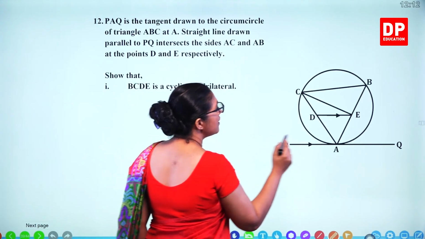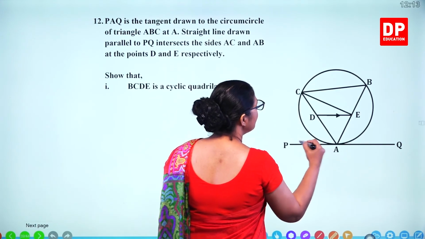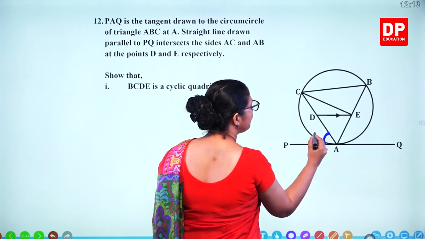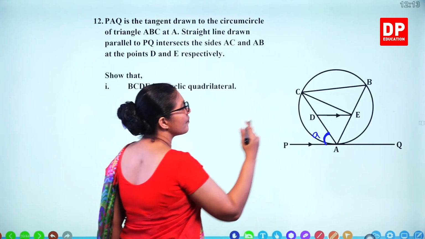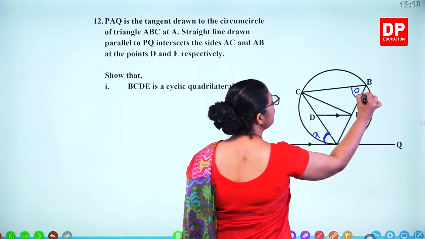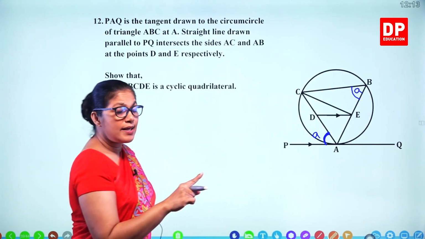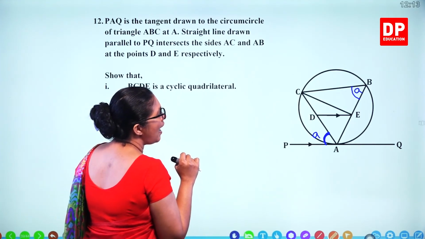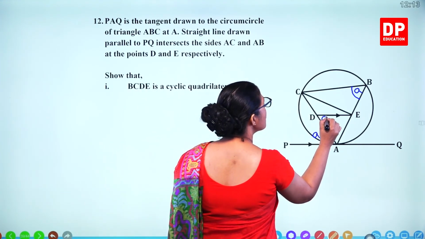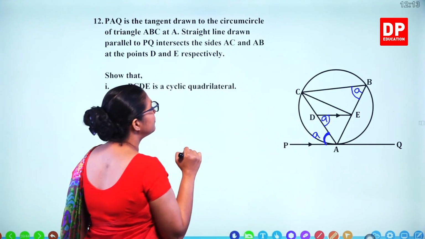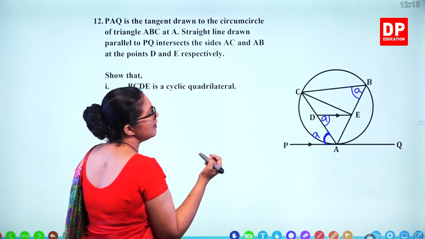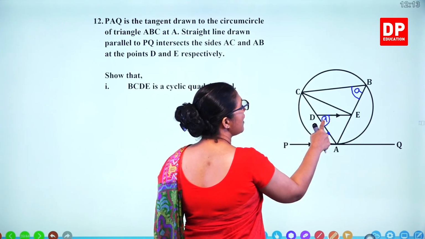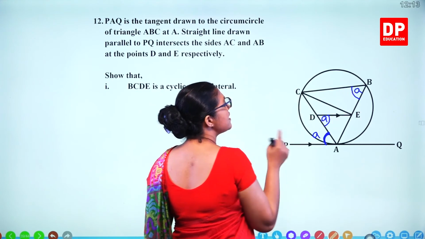Now let's take this angle. This is the tangent. If this is A, this is equal to this. Exterior angle is same as the opposite interior angle. And if this is A, this is also A. Then we can see that the exterior angle of a cyclic quadrilateral is equal to the opposite interior angle.